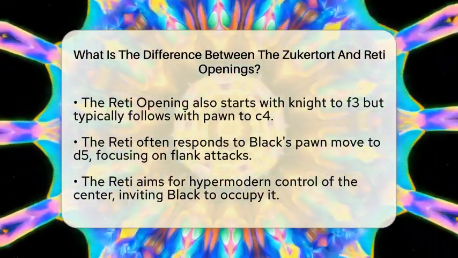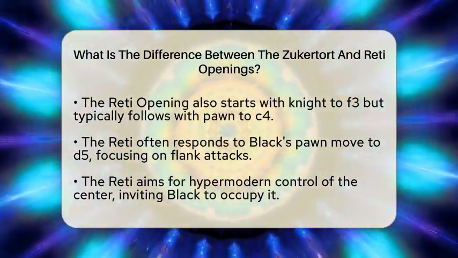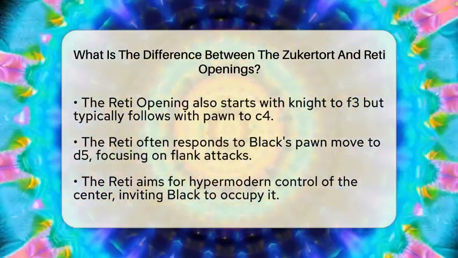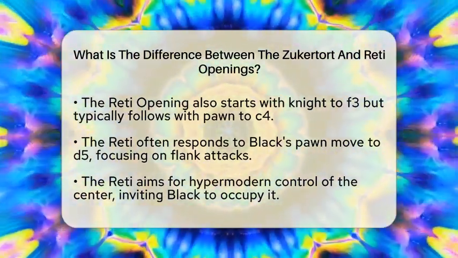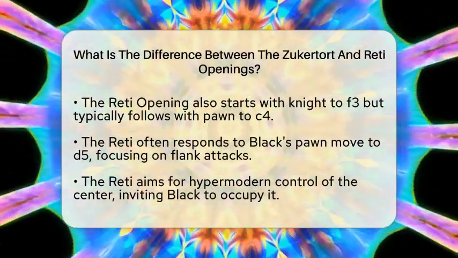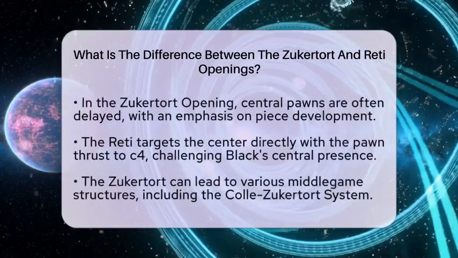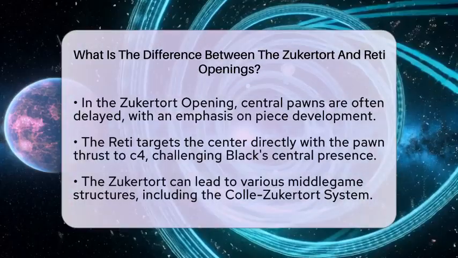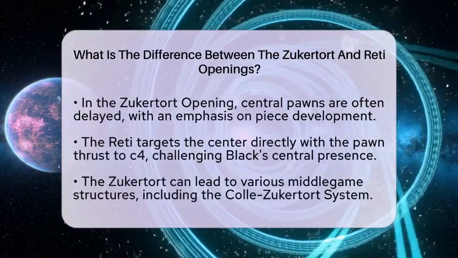In contrast, the Reti opening targets the center directly with the pawn thrust to c4. This move challenges black's pawn on d5 and aims to weaken black's central presence. It embodies a classic hypermodern strategy, focusing on controlling the center with pieces and pawns from the sides.